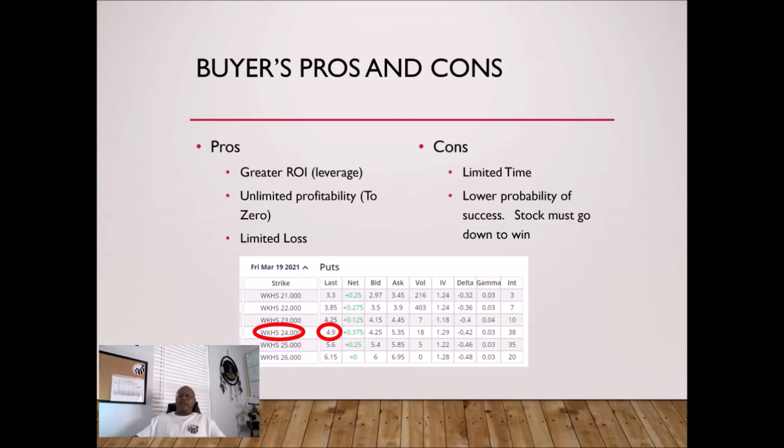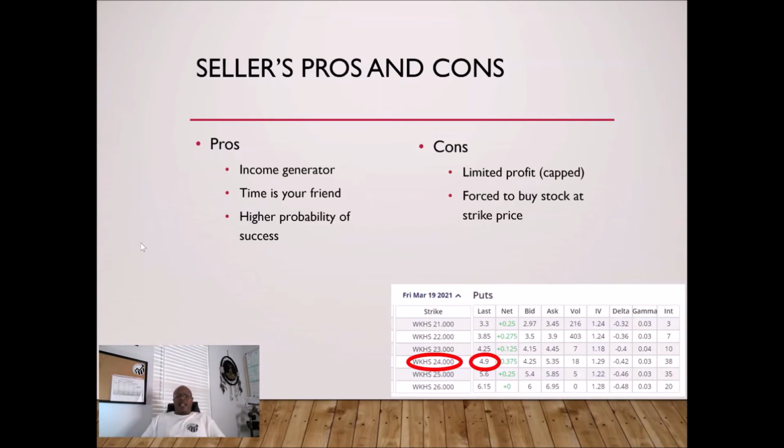Now, let's look at it from the seller's perspective. The seller, pros are, number one, that's a way for the seller to generate some income. That $4.90 or that $490 that the buyer paid for it, it goes to the seller. So the seller is going to get $490. Time is the friend of the sellers, the foe to the buyer, but the friend to the seller. There's a much higher probability of success.